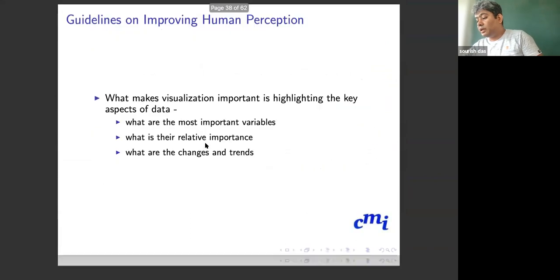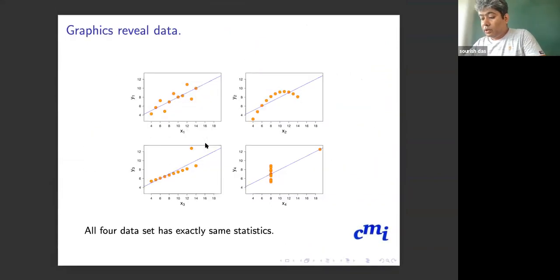This is an interesting graph. This graph is also known as Anscombe's data set. It's actually a simulated data set.